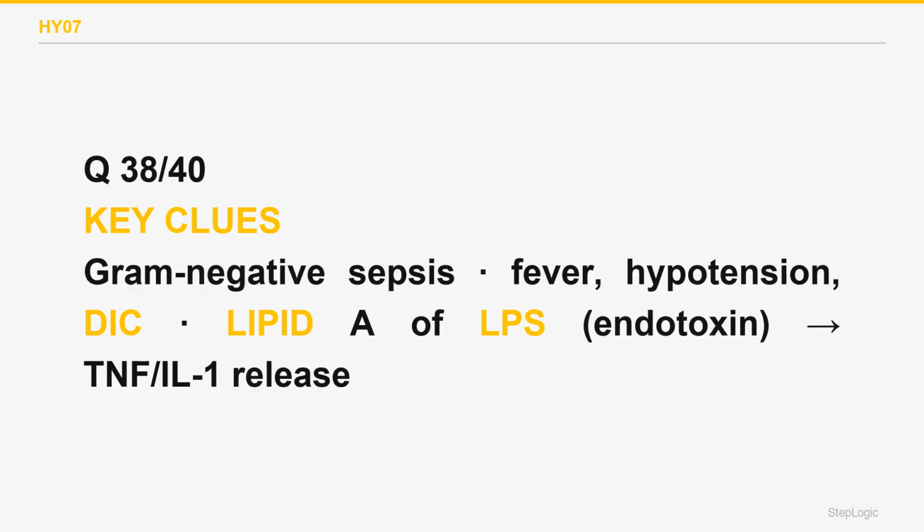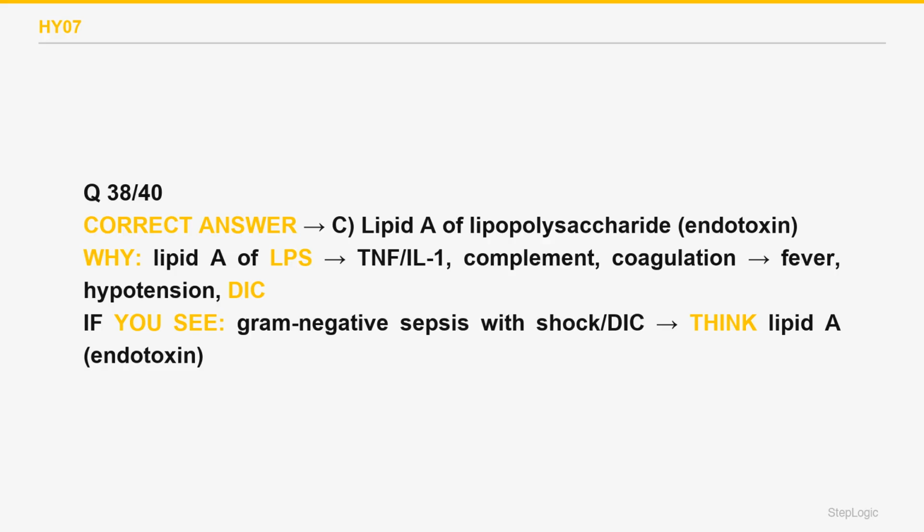Endotoxin is the lipopolysaccharide, LPS, of the gram-negative outer membrane, and its toxic part is lipid A. Lipid A activates macrophages to release TNF and IL-1 and triggers complement and coagulation, producing fever, hypotension, and DIC. Unlike exotoxins, it is heat stable, is not secreted, and cannot be made into a toxoid. The correct answer is C.